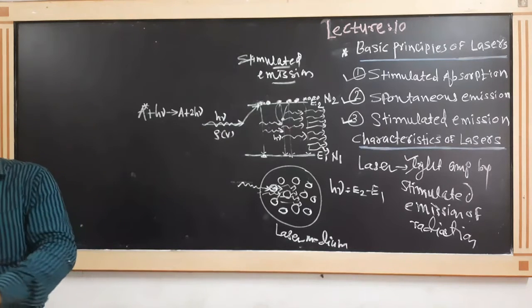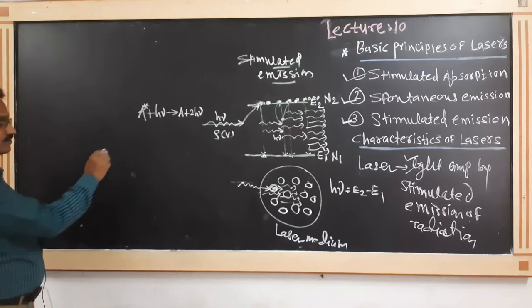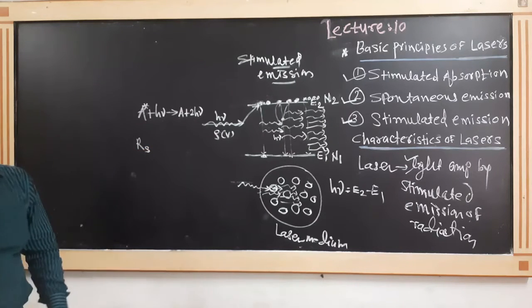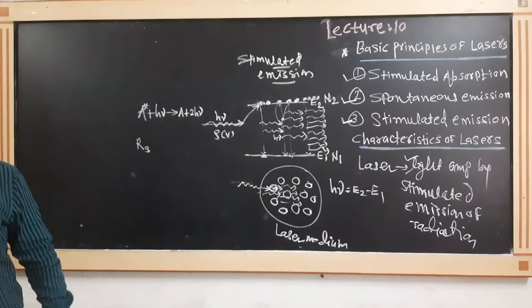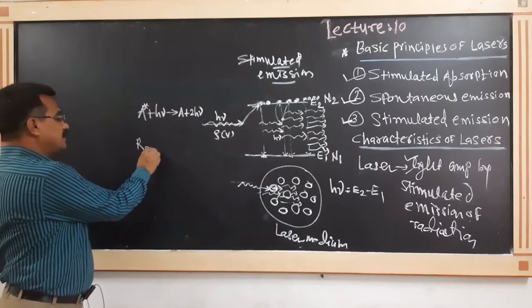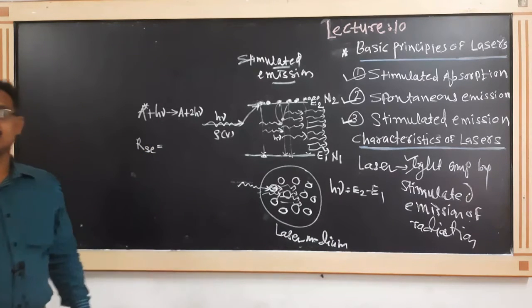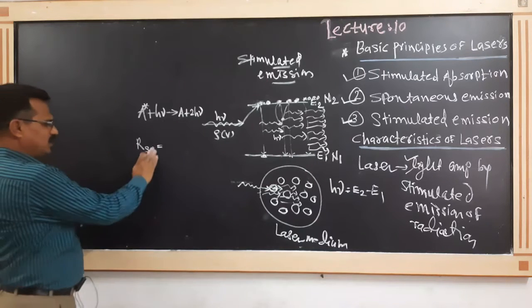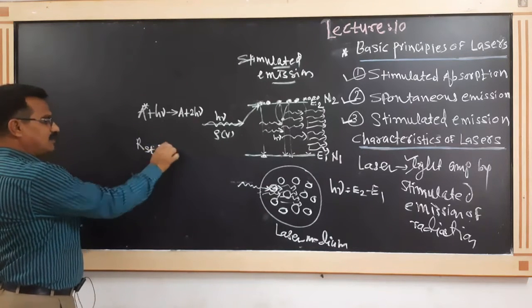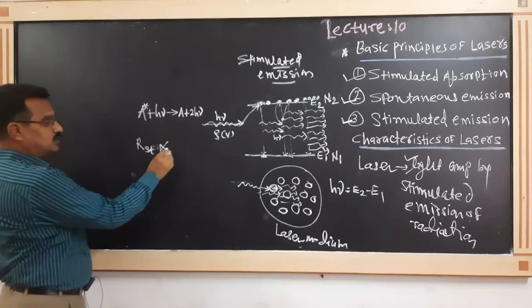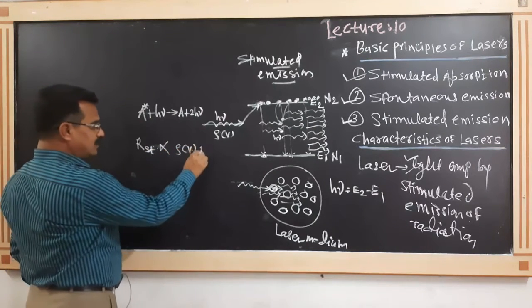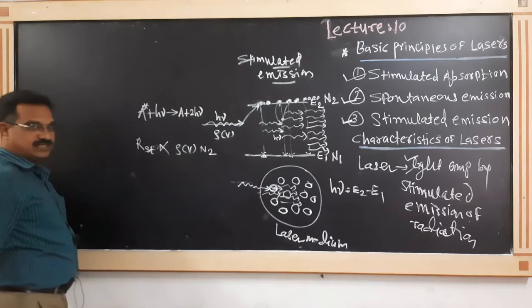Therefore, the rate of stimulated emission can be written in short as directly proportional to the intensity of incident light and the number of atoms present in the excited state.